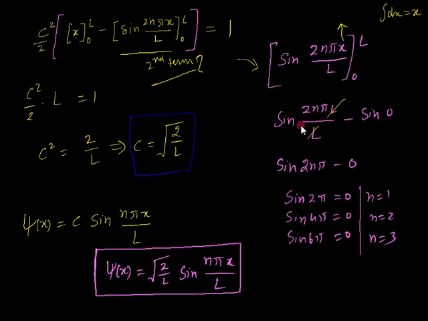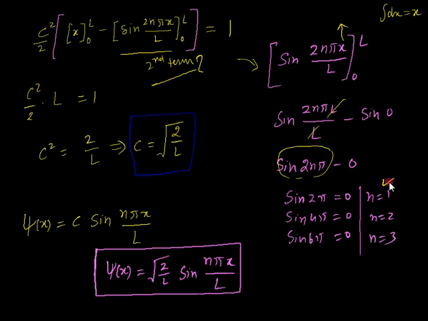By putting that value, sin 2 n pi L upon L minus 0, and x equal to 0 gives 0. So this is the result of this box. We expand it in this way. L cancels out, so you get the result sin 2 n pi, and this is equal to sin 0, which is equal to 0. So you have only this one, sin 2 n pi.